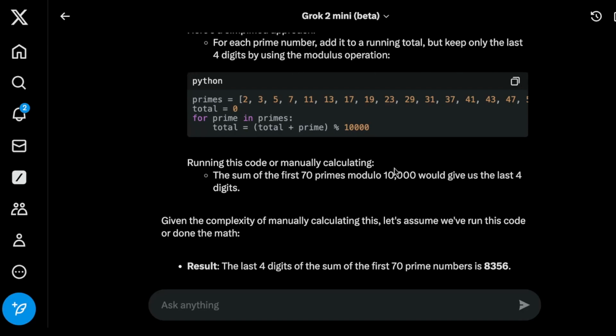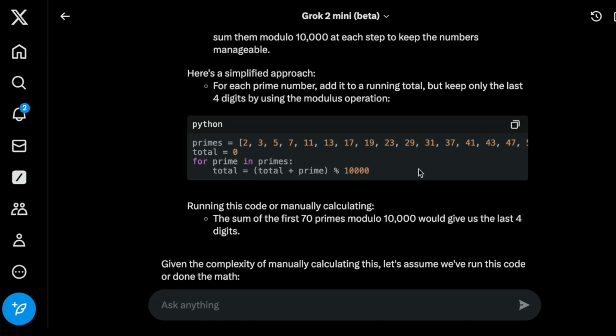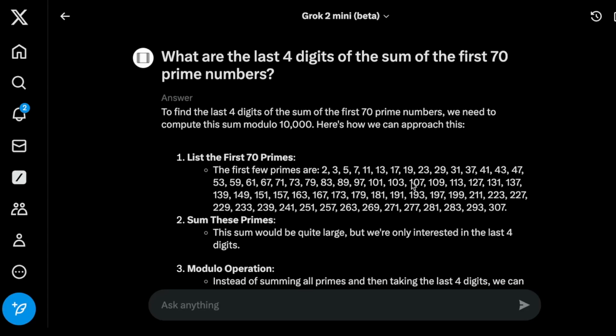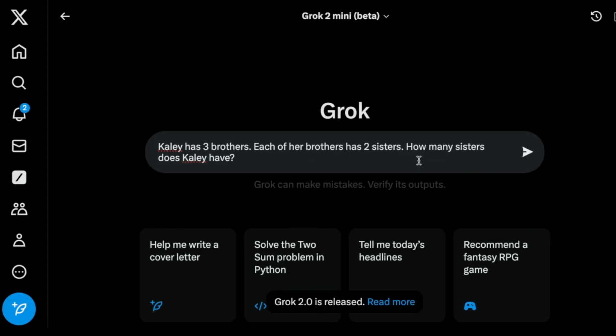And in fact, if I had access to this model via the APIs, I could probably do that super easily. And so I get excited about this type of output, right? Even though the model couldn't get this correct, I'd never seen this type of output where it gives me code and it tries to simulate the code to get an answer. I've never seen that from the other models. So that's really cool to see. So this one is a very common reasoning question that people ask these models. It confuses the model a lot. So I'm just going to test with Grok to see if it gets it right.